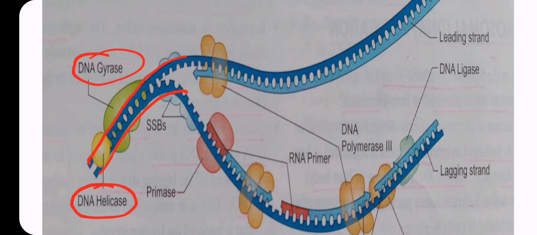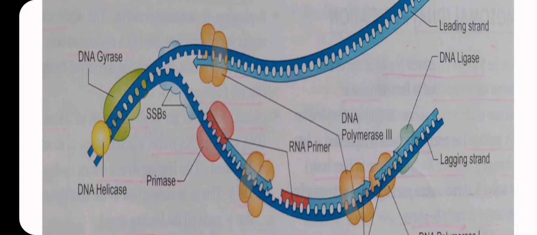DNA helicase unwinds the double-stranded DNA, while gyrase works to reduce tension between them. And here, the SSB, single-stranded binding protein.